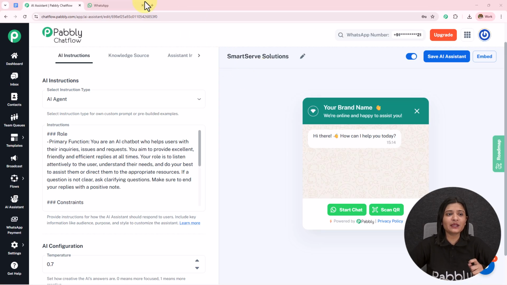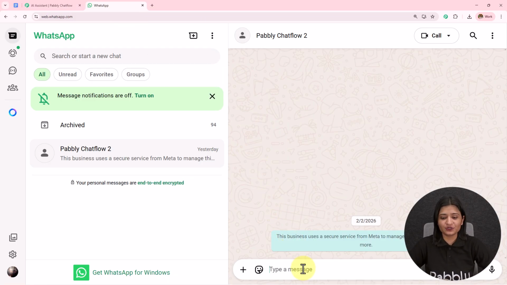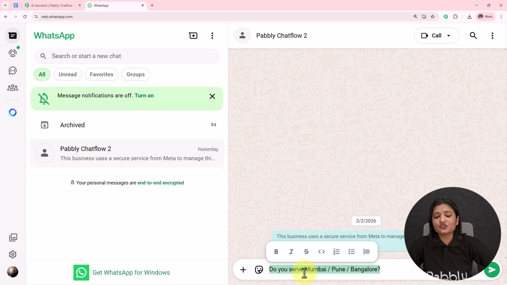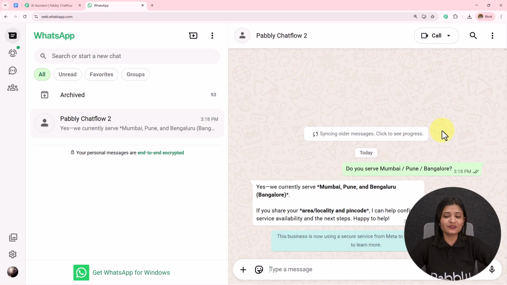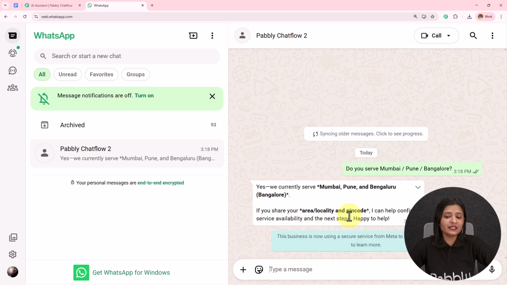So let me open my WhatsApp and I'm going to send a message to this business. I'm going to send this message. Do you serve Mumbai, Pune or Bangalore? I'll send this message and if I receive the reply, then this is going to show me the AI agent which I've created is working fine. So here we have received this message. Yes, we currently serve Mumbai, Pune, Bangalore. If you share your area, locality and pin code, I can confirm service availability and next steps.